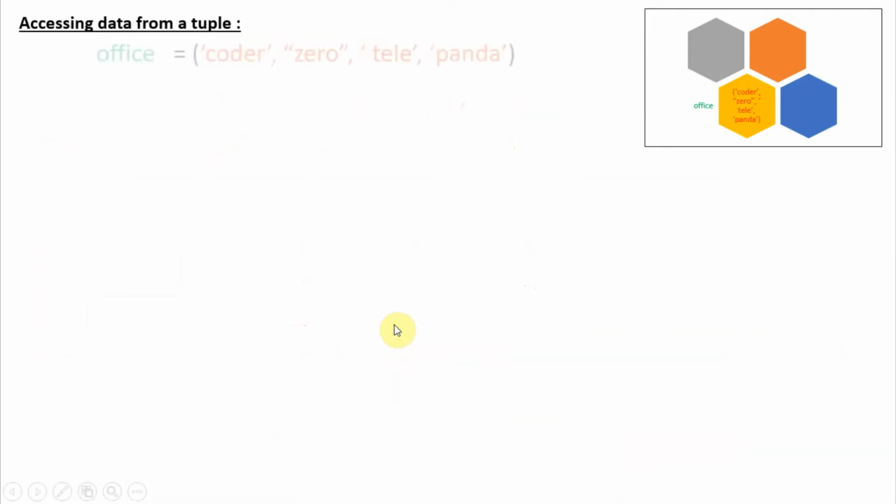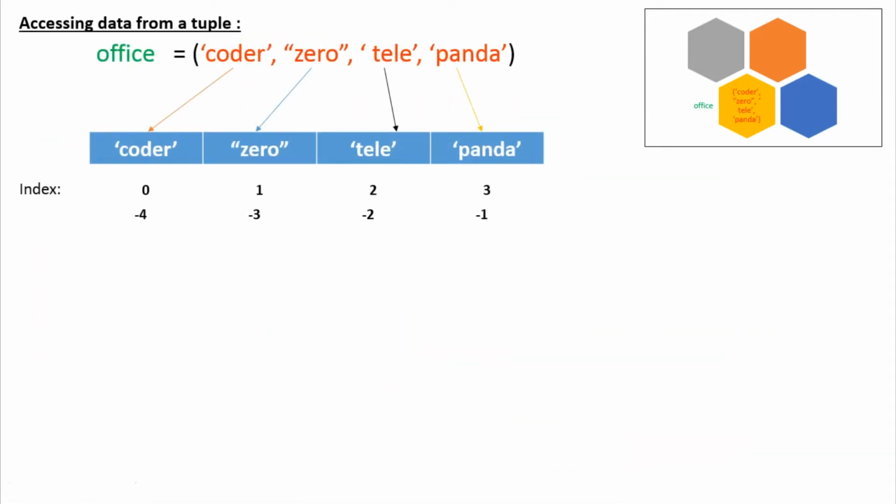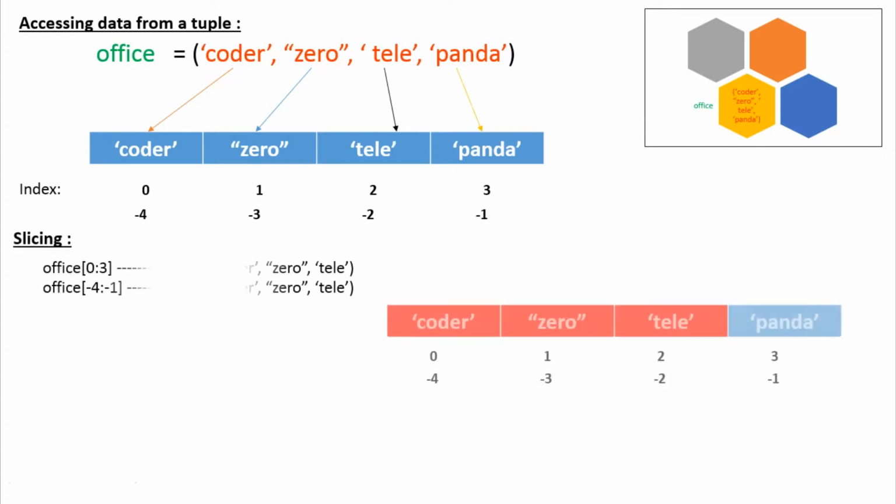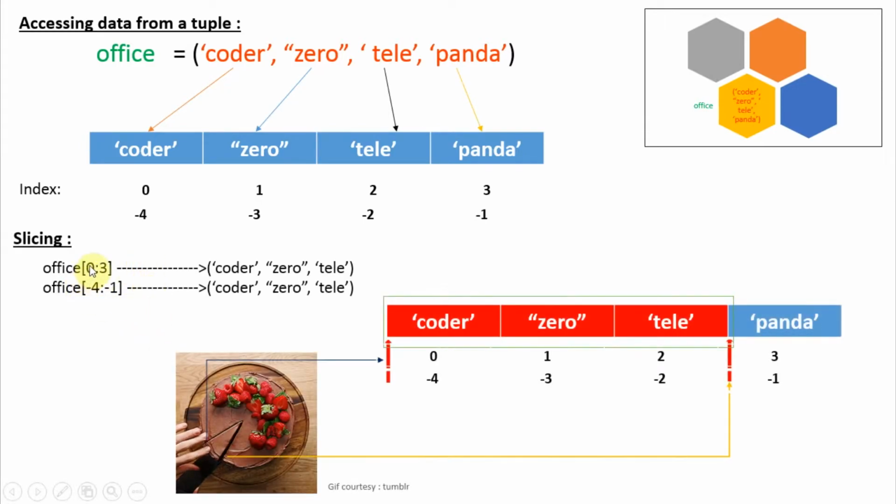Another way we can get values from a tuple is the slicing operation. Here this is the starting index, this is the stopping index. The pointer will be pointing here first because 0 is the starting index, then the stopping index is 3, so the pointer will be pointing here, and we'll get all values within these two indices, just like cutting a cake. You can compare these two.